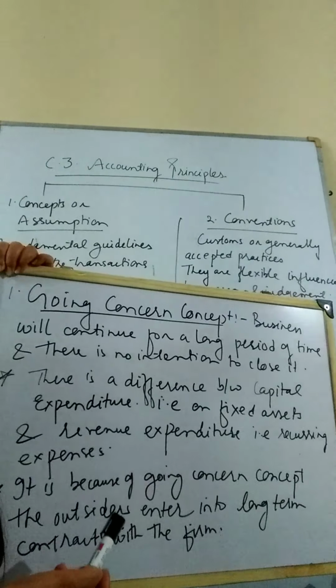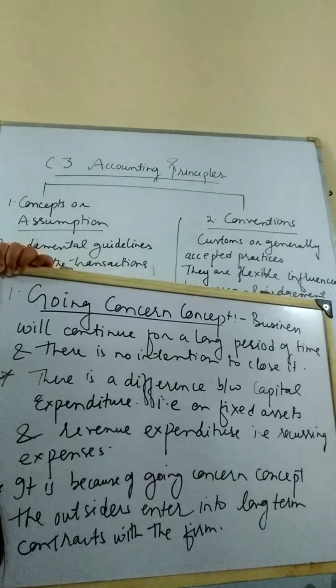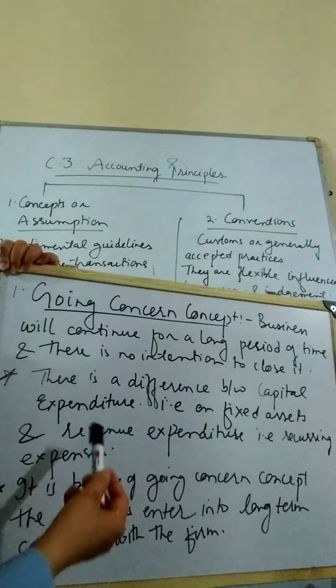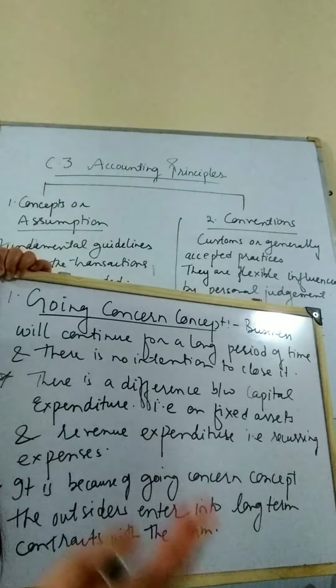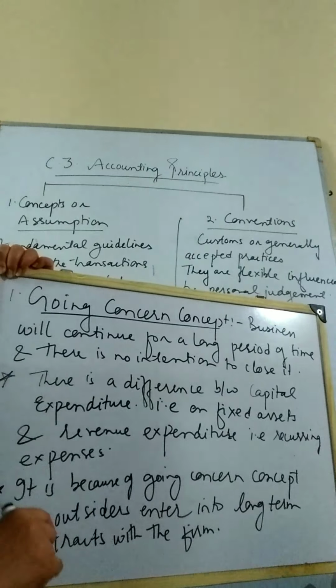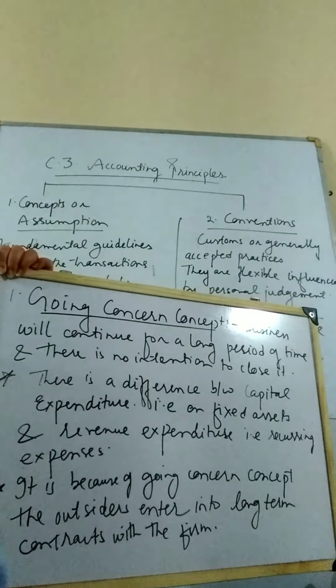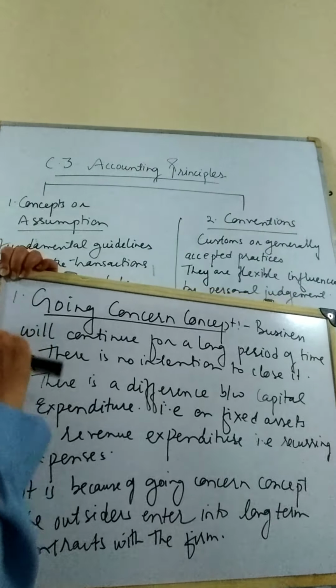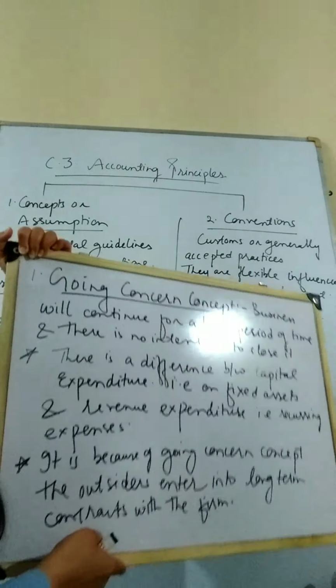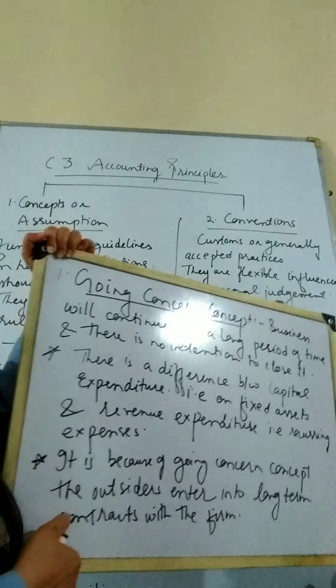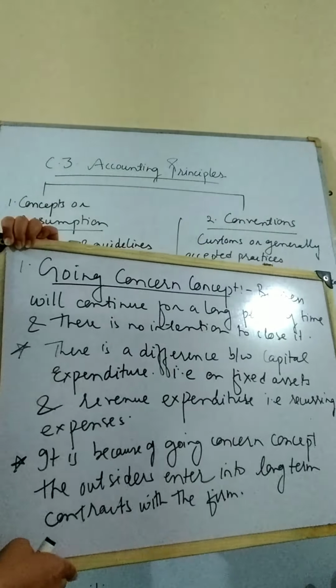Otherwise, what will happen if the business has the intention to stop after a few days or months? Then why is there a need for capital expenditure? Why would a business do an expenditure which will give it benefit for 20 years? So there is a distinction between capital and revenue expenditure because of this concept that the business does not have the intention to stop or close. Then we have another point which is highlighted over here. You can have a look at the board.